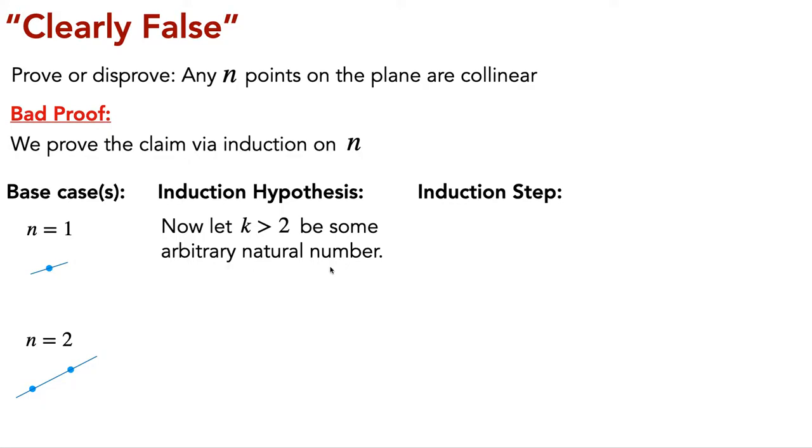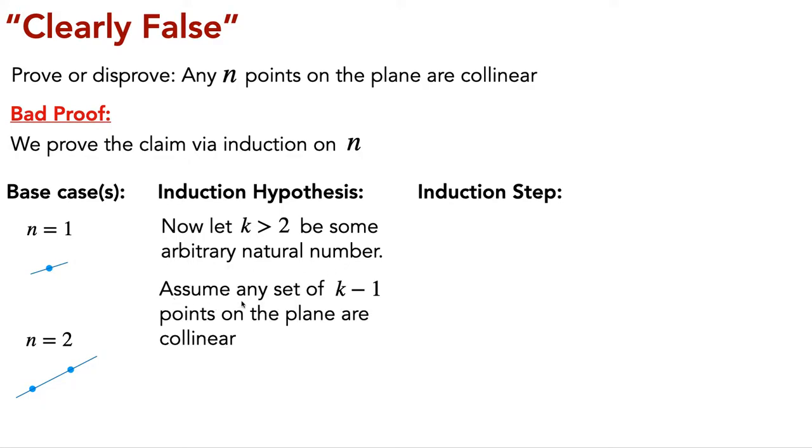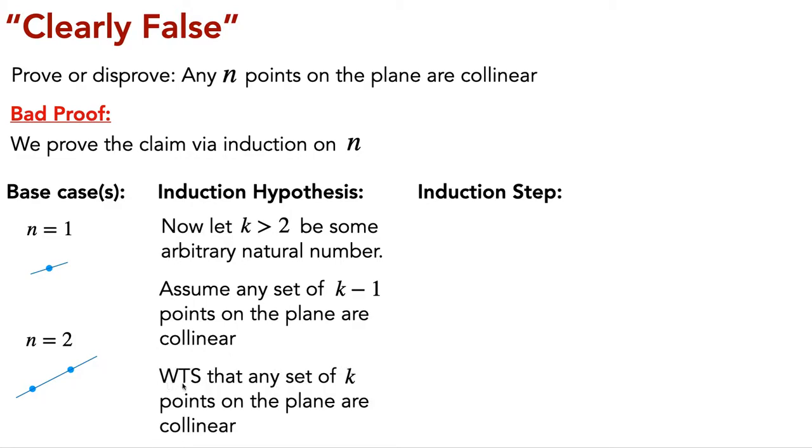And for our induction hypothesis, we're going to assume that any set of k minus 1 points on the plane are collinear. So this is the assumption that we're going to use in our induction hypothesis, so that our goal is to show, we want to show that any set of k points on the plane are collinear. So since this is what we want to show in our induction step, we're going to consider an arbitrary set of k points on the plane.